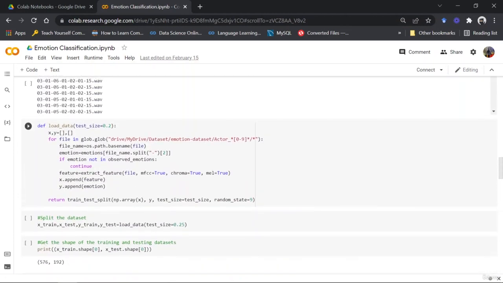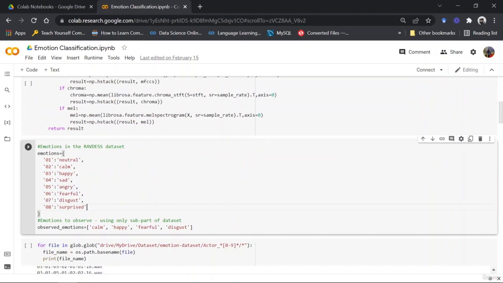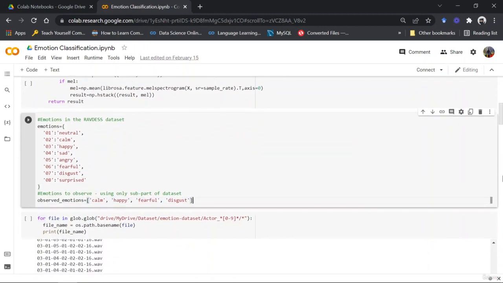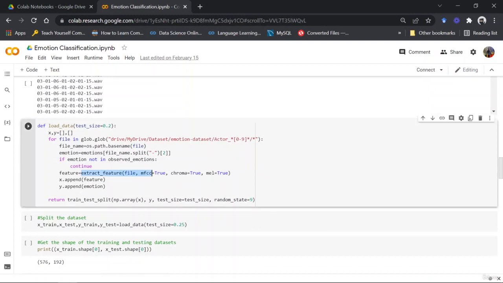So I'm taking the values here and I'm seeing which number is mapped to which emotion. And if that emotion is not inside the subset of the emotions that we created right here, then we can pass on that file. But if it is inside the subset of emotions that we have taken, then you have to send that file into the extract feature function. So we have set all of them as true, so we get all of our features. Then I just append that into my X, which is a list, right?